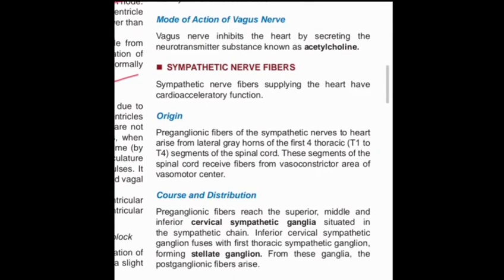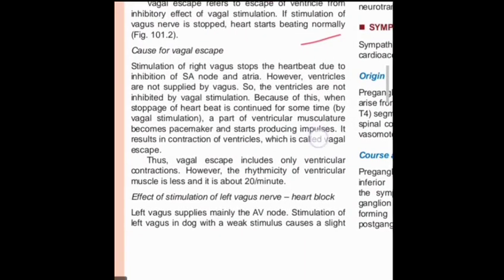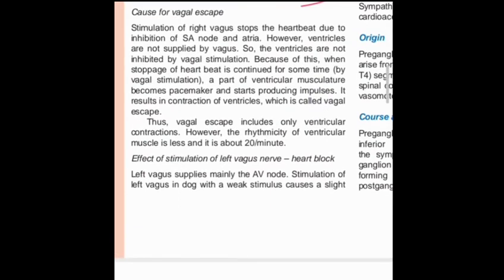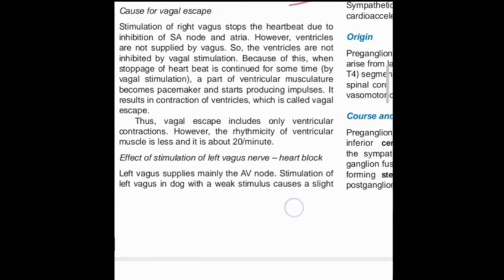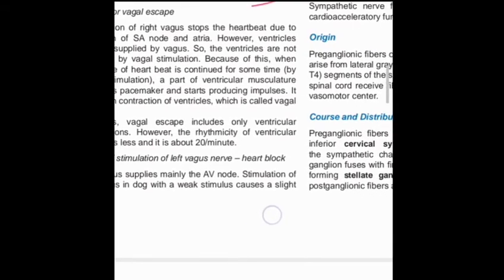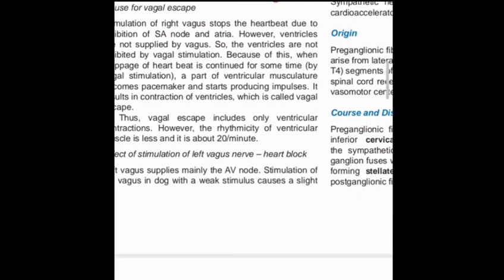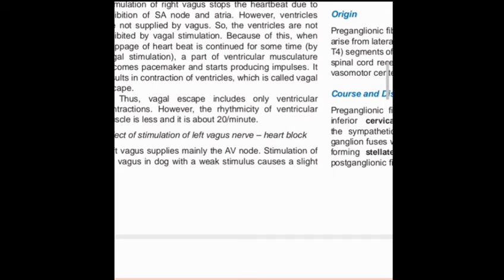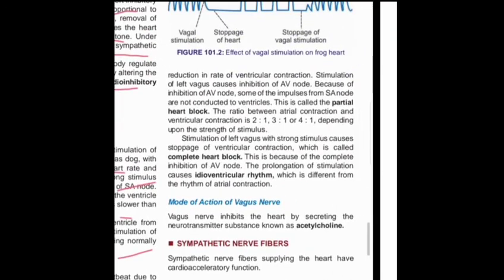Then there is the effect of the left vagus, which mainly supplies the AV node. It is seen that with weak stimulation of the left vagus in the dog, there is less reduction of ventricular contraction.